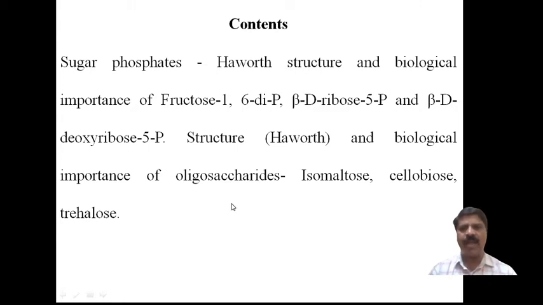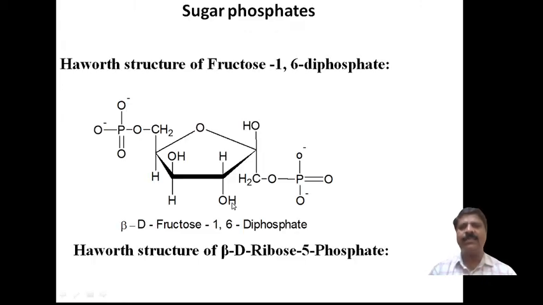Now first, I have already discussed in the last session fructose 6 phosphate and glucose 6 phosphate. I have explained their structure, Haworth structure, and that there is also a phosphate derivative of sugar. A phosphate derivative is nothing but the phosphate group contained at the first or sixth position of the sugar, called sugar phosphates or phosphate derivatives of monosaccharides or sugars.